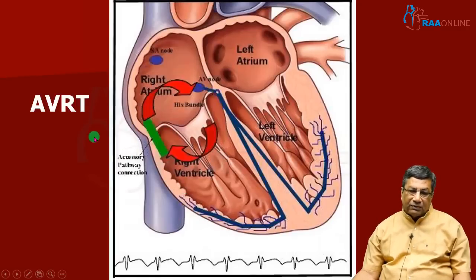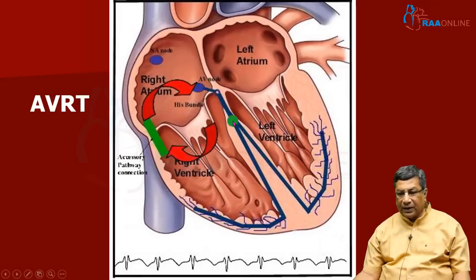So what happens when there is an accessory pathway like the Kent pathway? Here it is atrioventricular reciprocating tachycardia. Here the reentry circuit is utilizing the accessory pathway. In a narrow QRS tachycardia produced by the accessory pathway, antegrade conduction is through the normal pathway and retrograde conduction is through the accessory pathway.